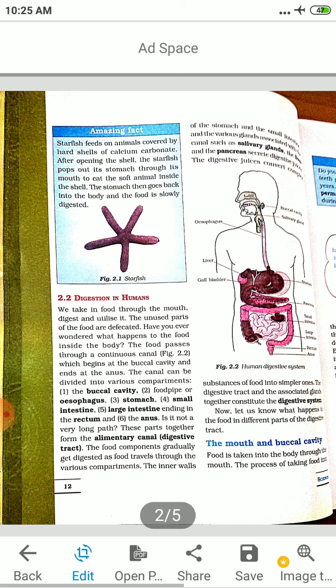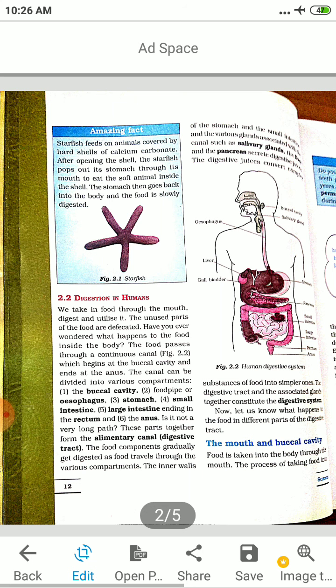Food is taken in the body through the mouth. The process of taking food into the body is called ingestion. We chew the food with the teeth, break it down mechanically into small pieces. So ingestion means taking food with the help of our hands. We eat food, put it in our mouth, and break it down mechanically into small pieces.